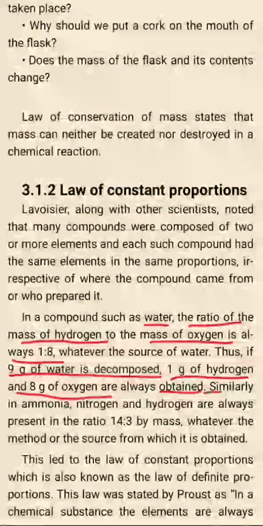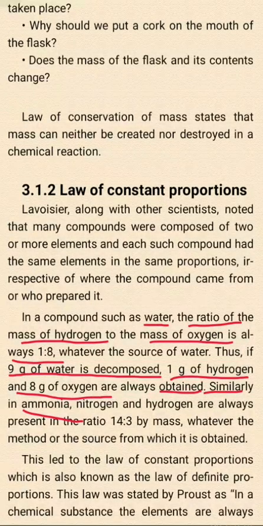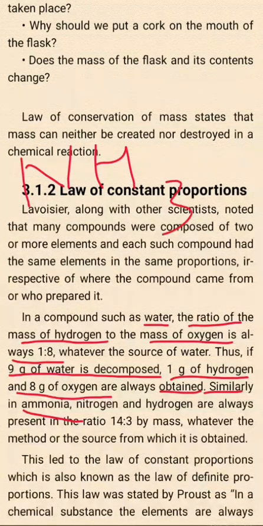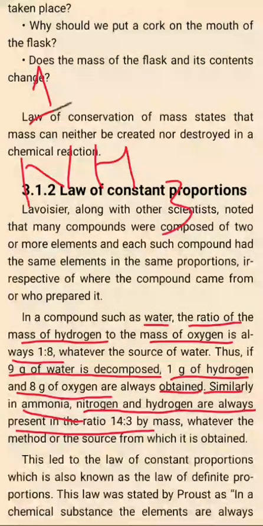Similarly, in the case of ammonia, how do we write ammonia? That is NH3. Nitrogen and hydrogen are always present in the ratio of 14:3 by mass. There is one atom of nitrogen and three hydrogen atoms.